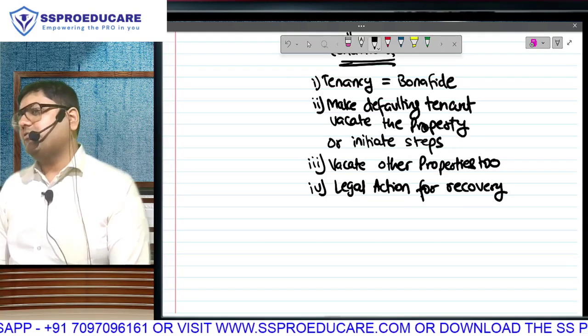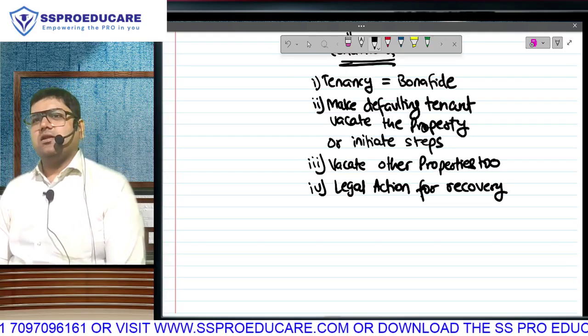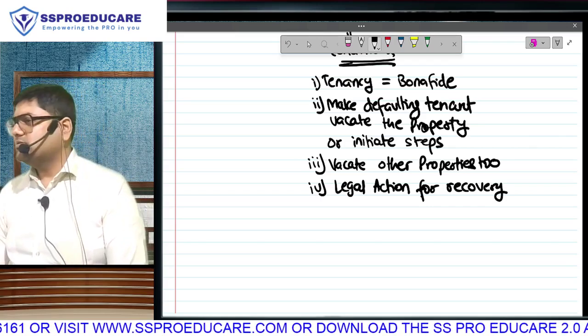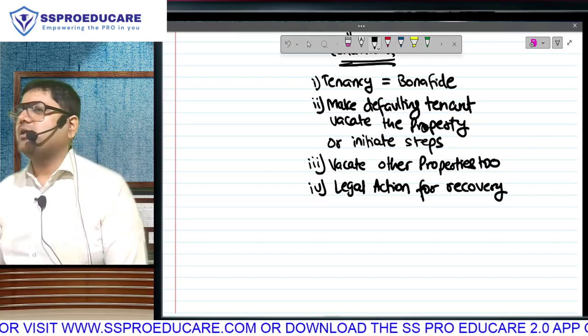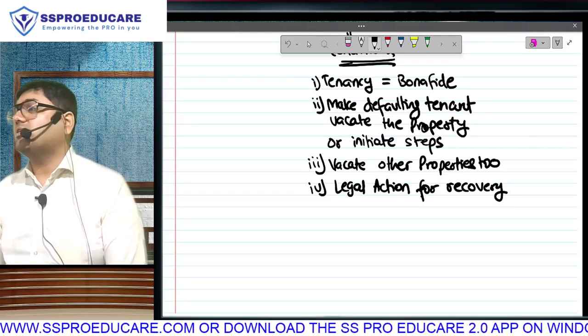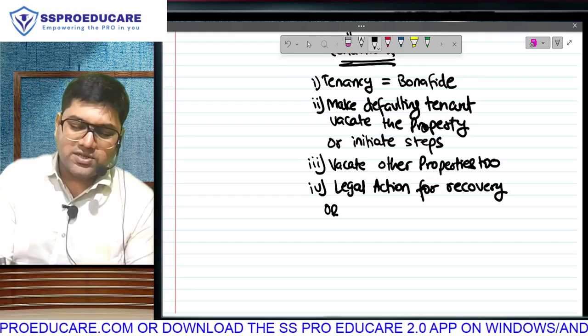But here the practical difficulty will come. What is the amount that I have to recover from this guy? 3 lakh. For that, if I go to court, I will spend 5 lakhs. Plus, there will be time lost, energy lost. Last, I may not even win the case, or even if I win the case, I'll end up spending more than what I'm getting. So, don't waste your resources.